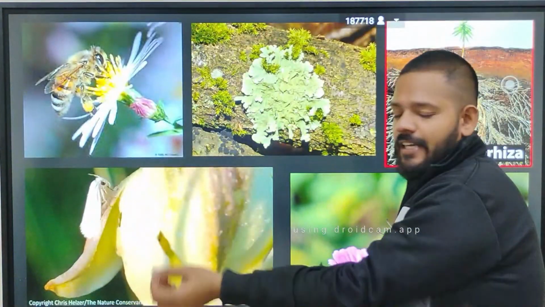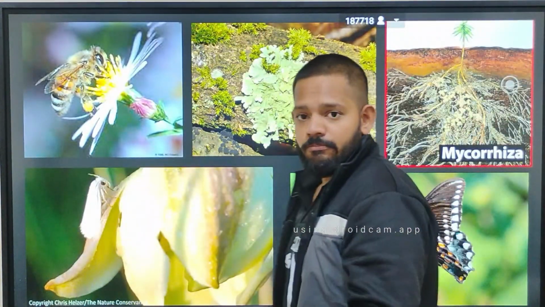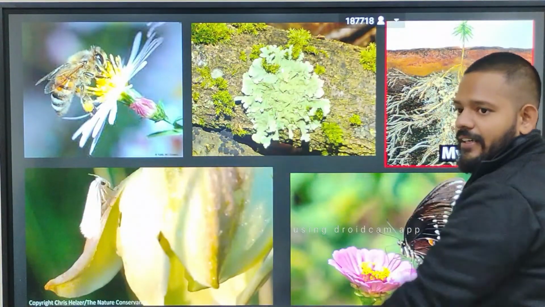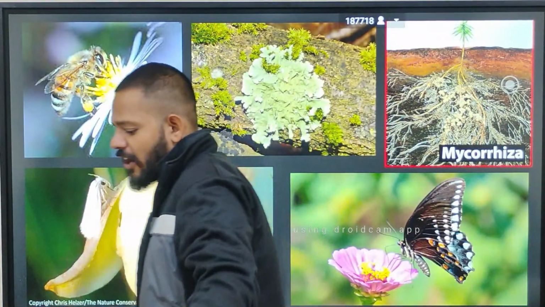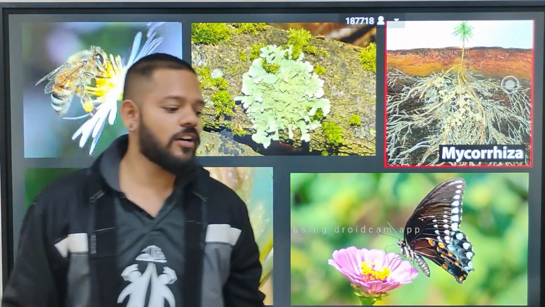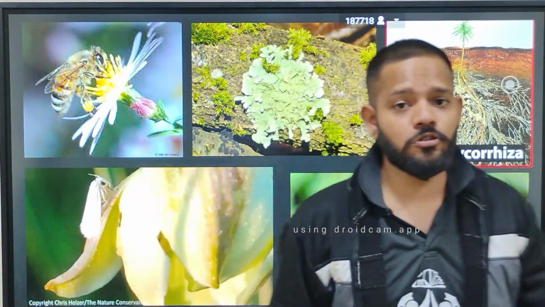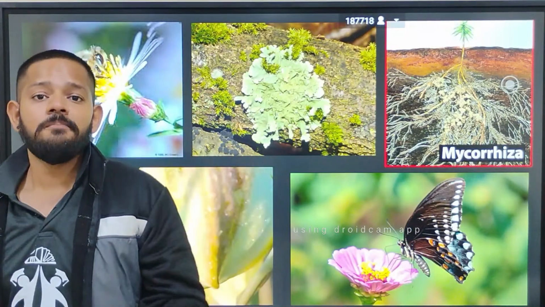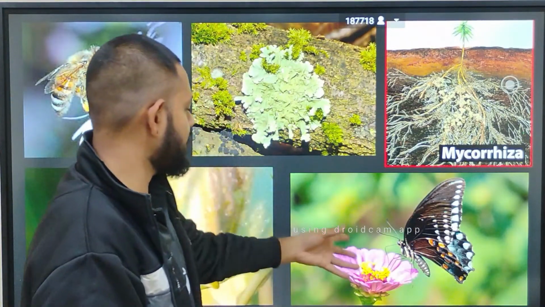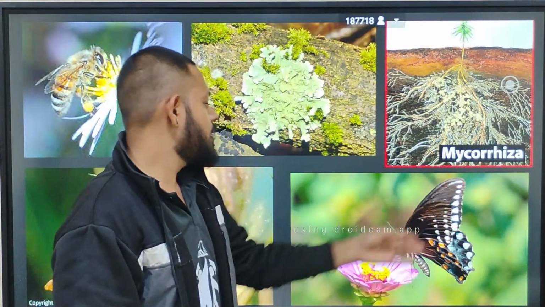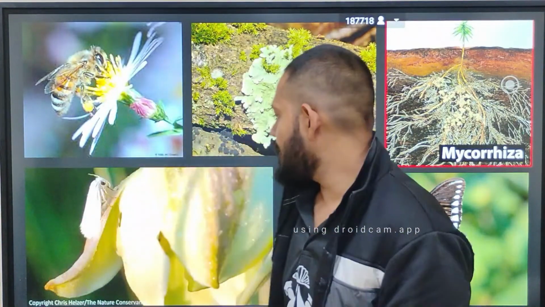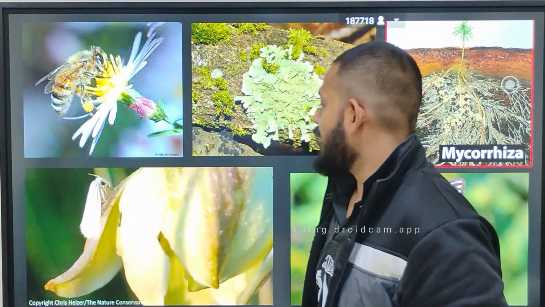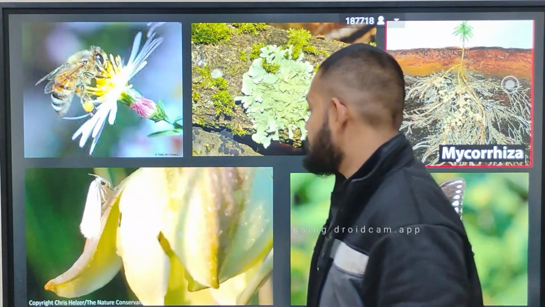So these all are the examples of your mutualism. First is the normal honeybee with flower. This is your lichen, a relationship between your mycobiont and phycobiont, meaning a fungus and an alga. Then this is mycorrhizal association between the fungus Glomus and the roots of higher plants like Pinus. It is also a classical example of mutualism, butterfly and flower.